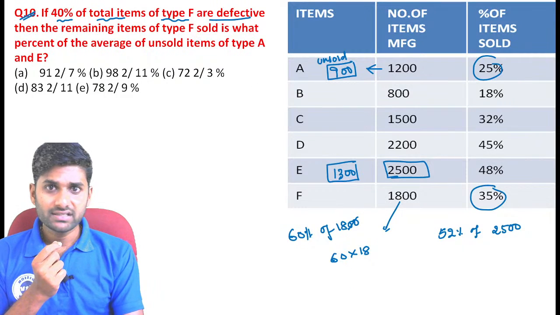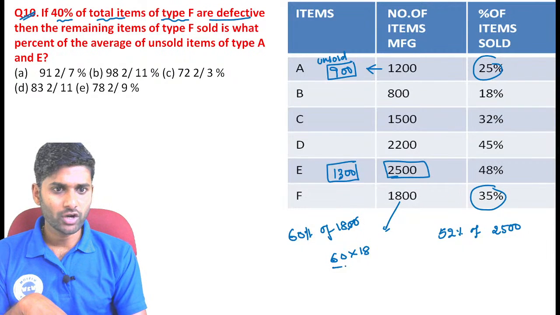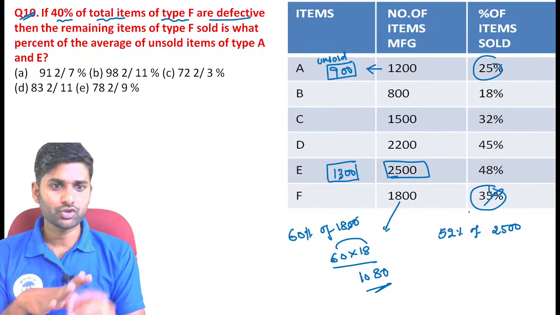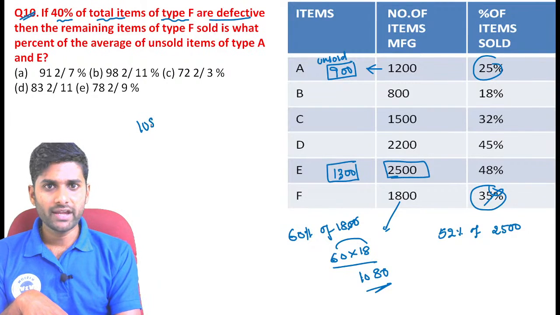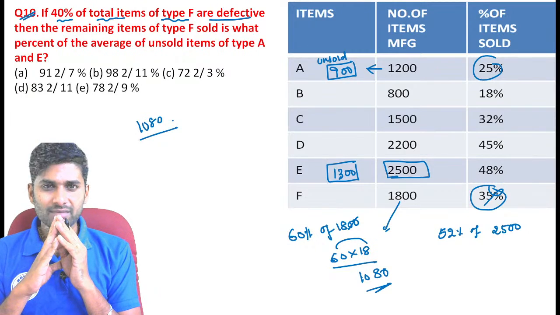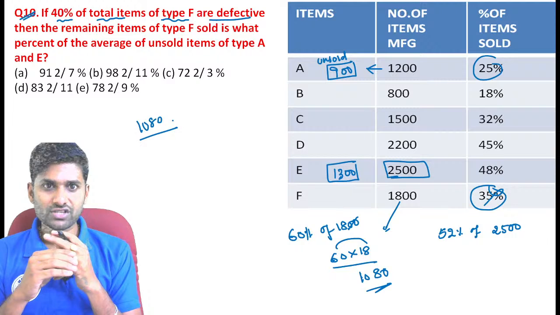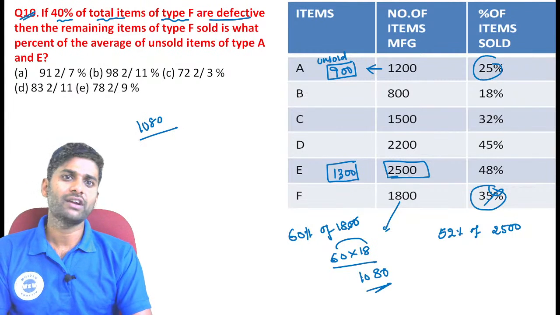See, we just calculated that 40% of the total items are defective, so we calculated the non-defective value. See, 6 8s are 48, 6 1s are 6, which means 1080 directly. No need to calculate any sold value. Now see, 1080 are the non-defective and remaining items are sold. So the sold items are what percentage of the average of the unsold items of A and E guys?